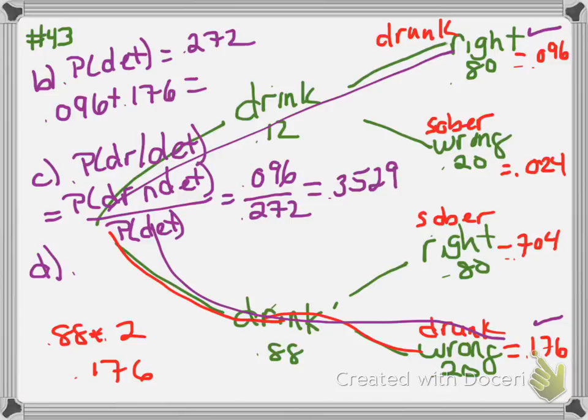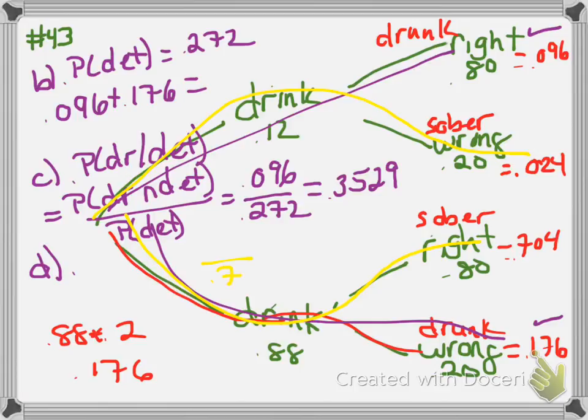Okay, D. What's the probability that a driver who was released has actually been drinking? So let's get another color here. So the probability that somebody's been released. So that is somebody was drinking and they are sober, or somebody who hasn't been drinking and they were right. So it's going to be what? 0.024 plus 0.704, which would be 0.728.